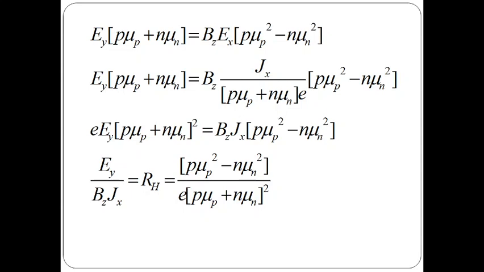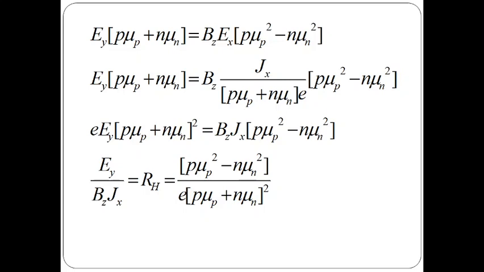We know the point form of Ohm's law, J equals sigma E. In previous classes we discussed J equals sigma E, where sigma equals n mu n plus p mu p into e only. So E equals J by sigma, that is written here, into p mu p square minus n mu n square. So here Ey into p mu p plus n mu n whole square equals Bz Jx into p mu p square minus n mu n square.